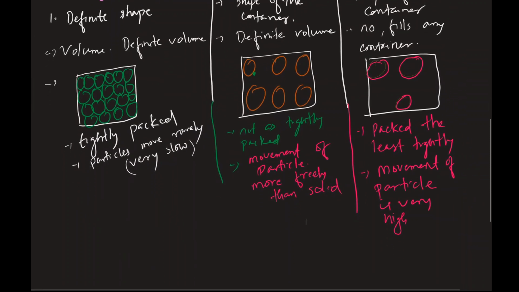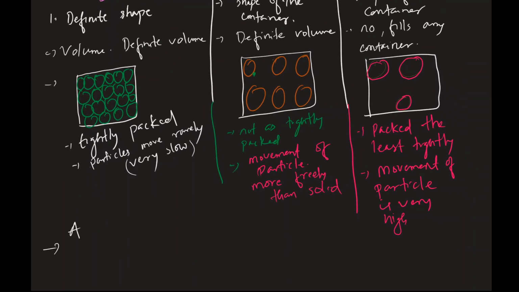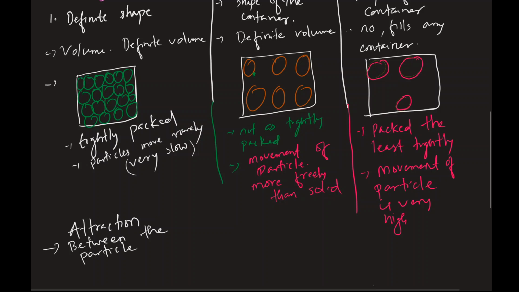And the last property we're going to talk about is the attraction between particles. So what do I mean by attraction between particles? So you have 2 green dots, right? Maybe 3. Each particle is attracted to others. That's why they are tightly packed.